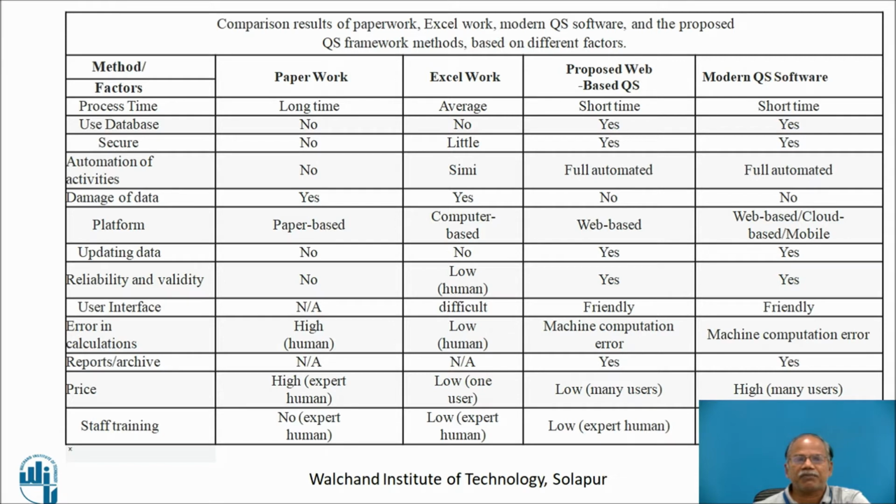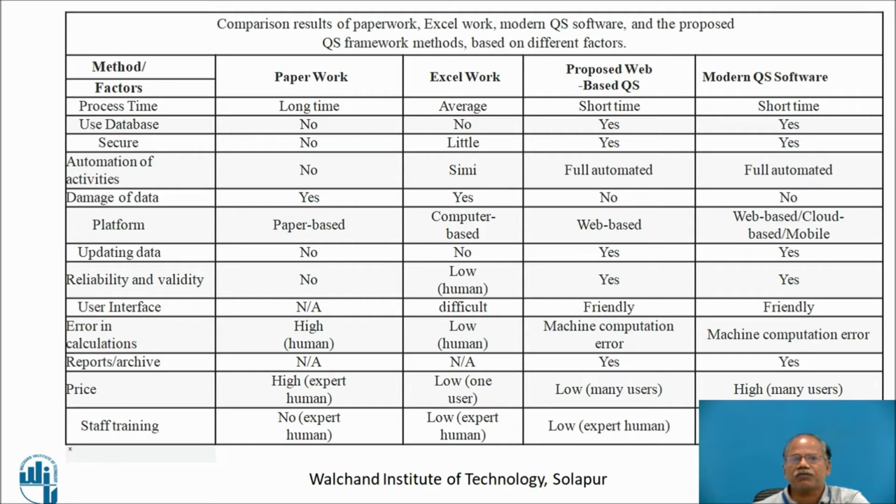There is another parameter on the basis of which we can compare, it is user database. The database is not at all available in case of the paperwork, while the same thing is true even in case of the Excel work.